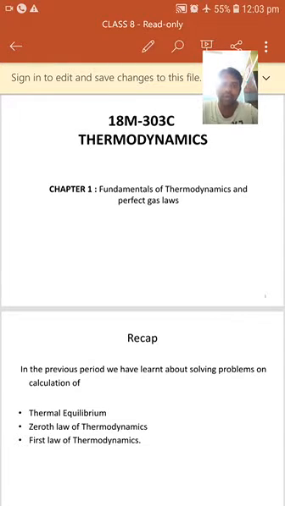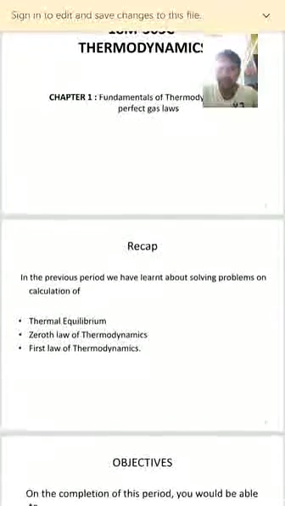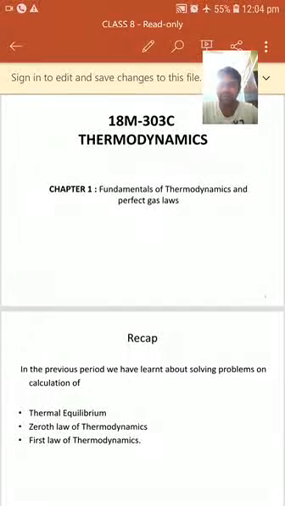Other kinds of equilibrium means different types of equilibriums are there, known as mechanical equilibrium, chemical equilibrium, thermal equilibrium. So only it is applicable for thermal equilibrium and it cannot be applicable for other equilibriums. Right? This is regarding zeroth law of thermodynamics, and next one is first law of thermodynamics.